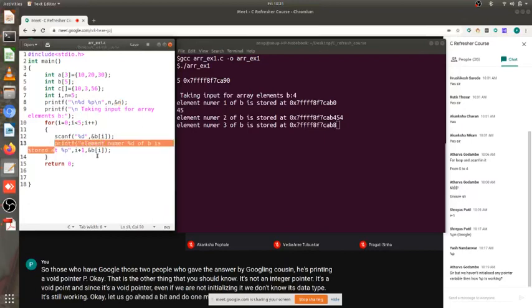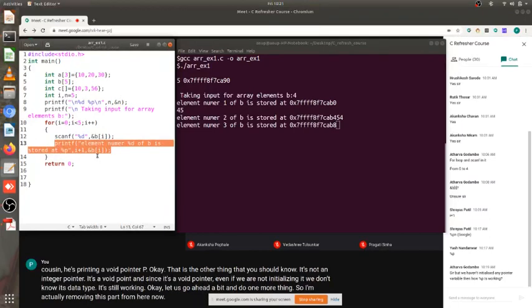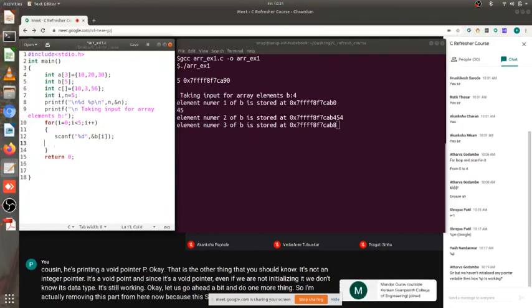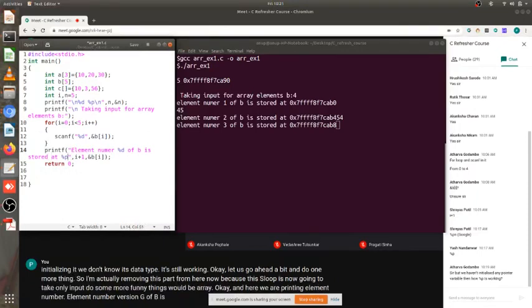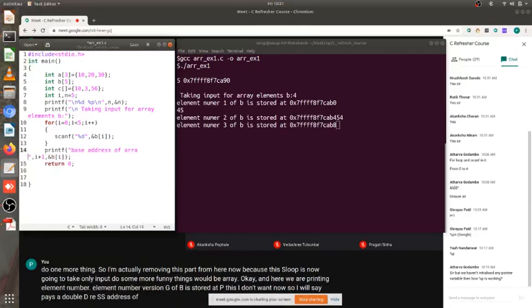Okay, let us go ahead a bit and do one more thing. So I'm removing this part from here now, because this loop is now going to take only inputs. Okay, I'll do some more funny things with the array. Okay, and here, we are printing element number %d of b is stored at %p. This I don't want now, so I'll say base address, address of array b is